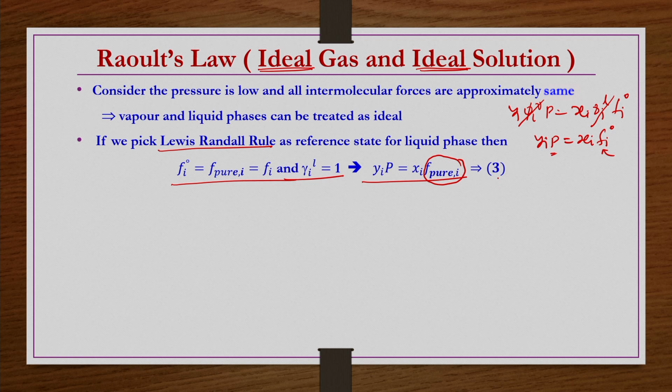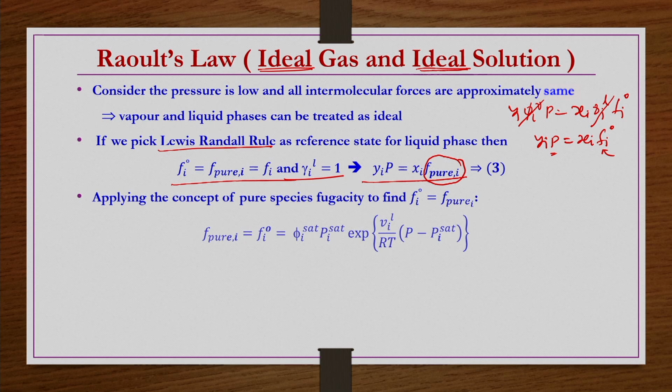So, now getting back to our fugacity calculation for a pure condensed phase, f pure i is a pure component. This is the reference state. f pure i, it is pure and it is the liquid phase, so it is a condensed phase. For a pure condensed phase, we have already seen f pure i equals phi_i^sat Pi sat exponential of Vi^L by RT multiplied by P minus Pi sat.